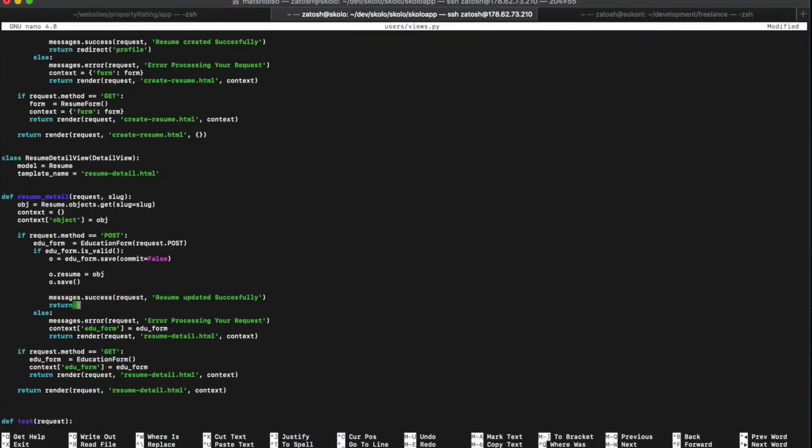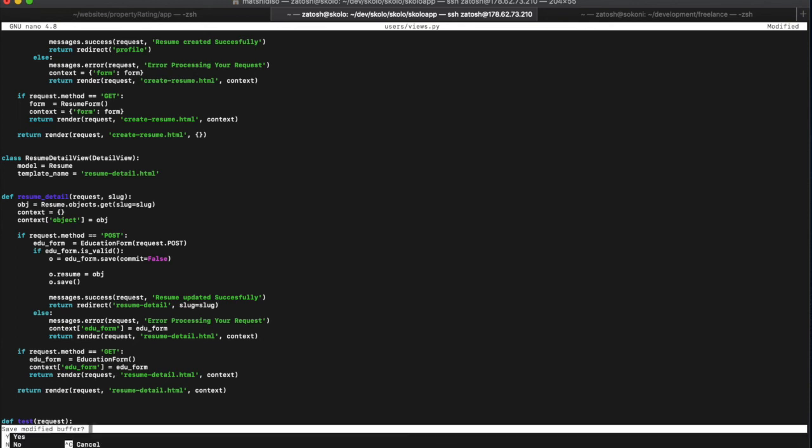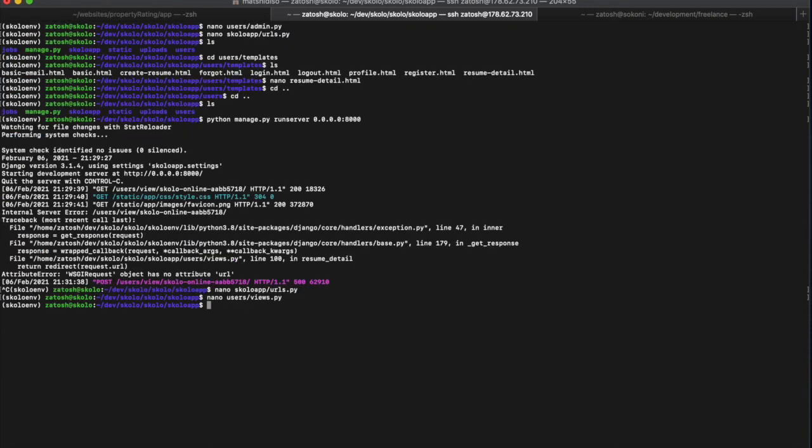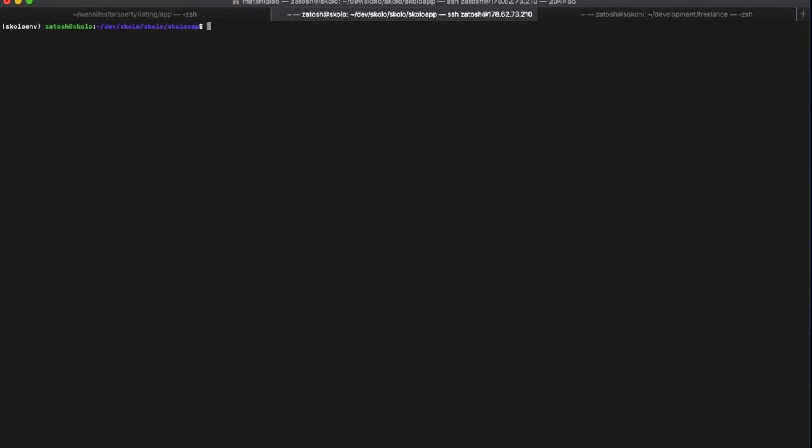Yes, so I need to go all the way to return and paste it like that. Return, slug equals slug, and I think that's fine. So let's close that, save that, clear this, and rerun python manage.py runserver.